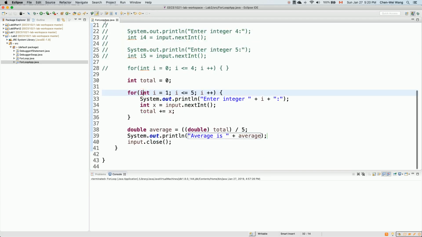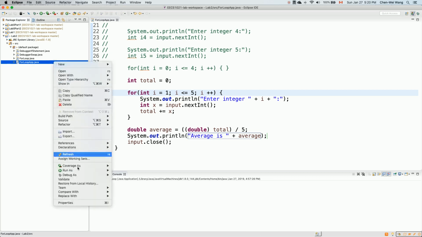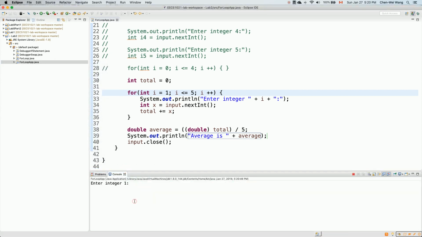Now let's try to run the program and see how it behaves. Once we're convinced it behaves well, let's use a debugger to trace it, and then we're done. So now I would say right click on the class and say run as Java application. Enter integer 1. Let's say 10, then 20, 30, 40, and then 50. So now the average is simply 30.0. I think that's correct, right?